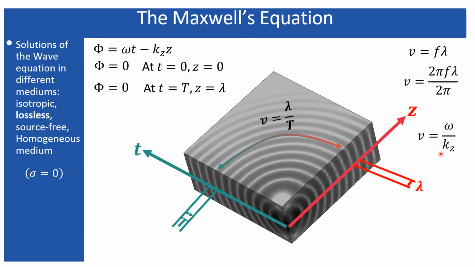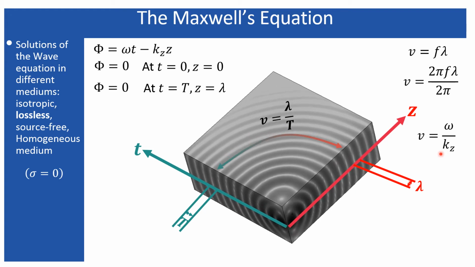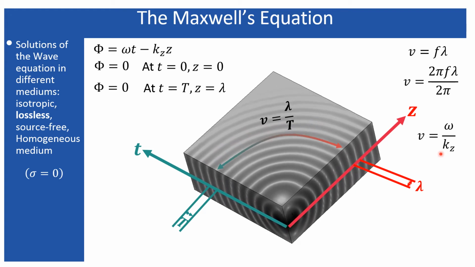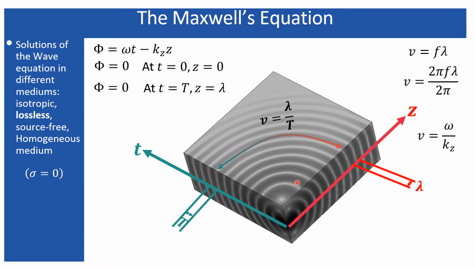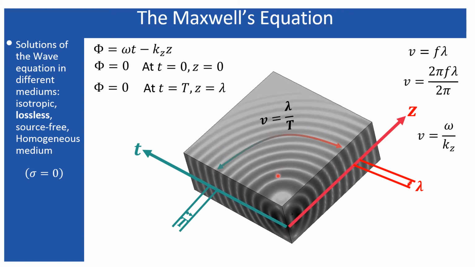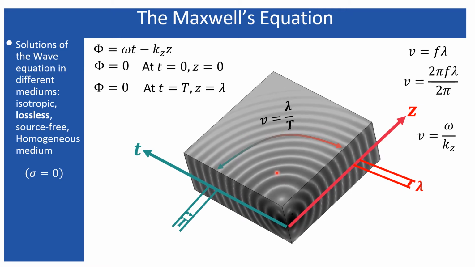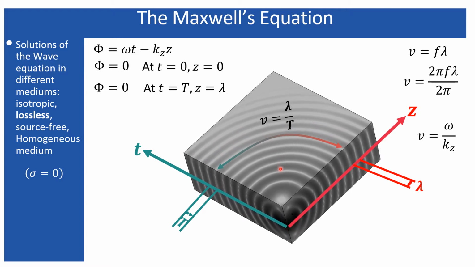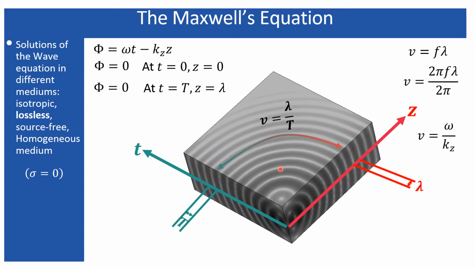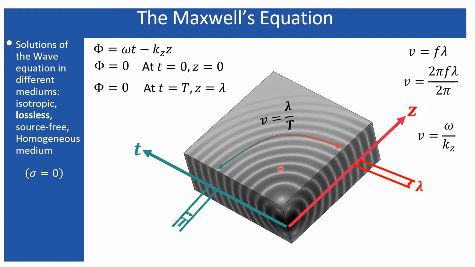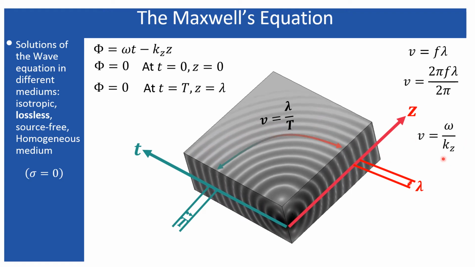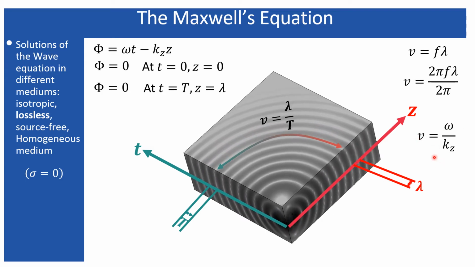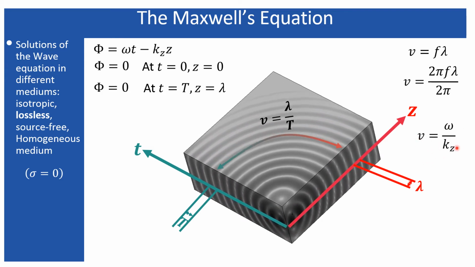Then the direction of the wave will be represented by some resulting vector along the direction of k, and the resulting vector is nothing but the k vector itself, which includes kx x cap, ky y cap, and kz z cap. So all those terms include the direction of the wave, as the direction of the wave in this case is represented by this kz.